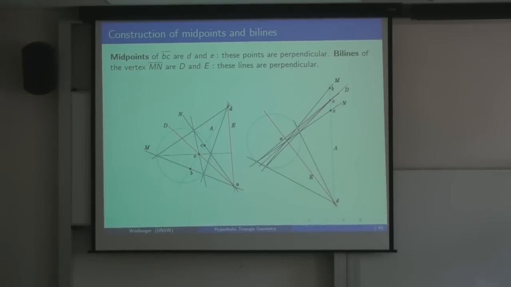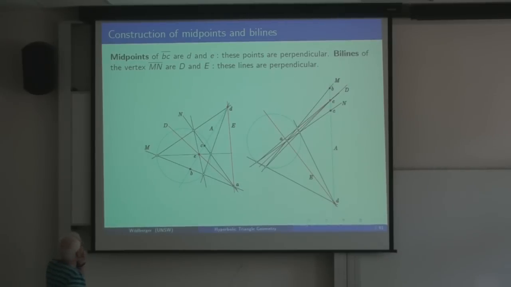Okay, now I'm going to move up one step and introduce something else other than perpendicularity. I'm going to introduce two other concepts which are very important for triangle geometry: the idea of a midpoint of a side and an angle bisector. Except I'm going to call them midpoints and bylines, because angle bisector involves that dreaded word angle, which I hate. And bylines are shorter.